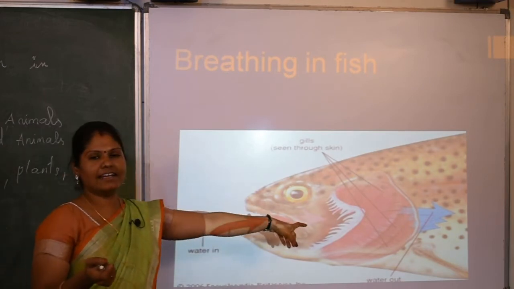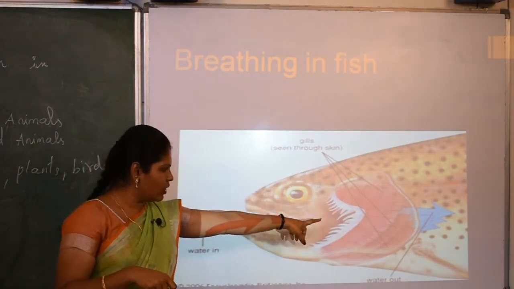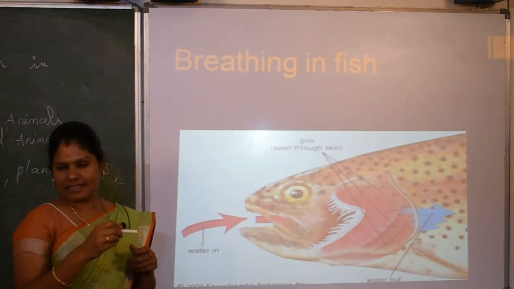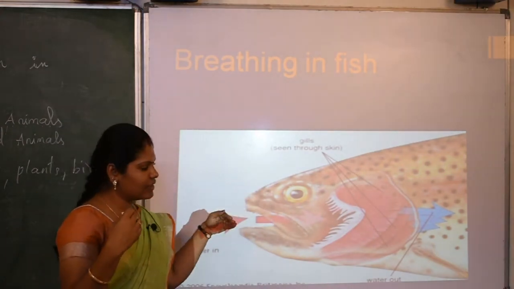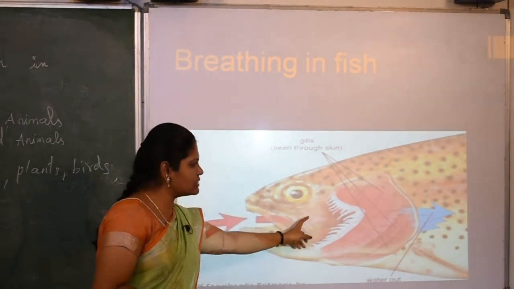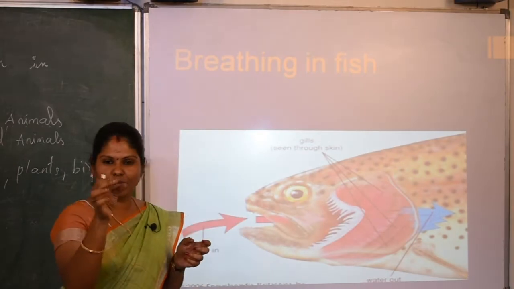The gills carry blood vessels in the fish. What the gills do is take the necessary oxygen from the water and send out the carbon dioxide through the gills. From the gills you can see they open and close.